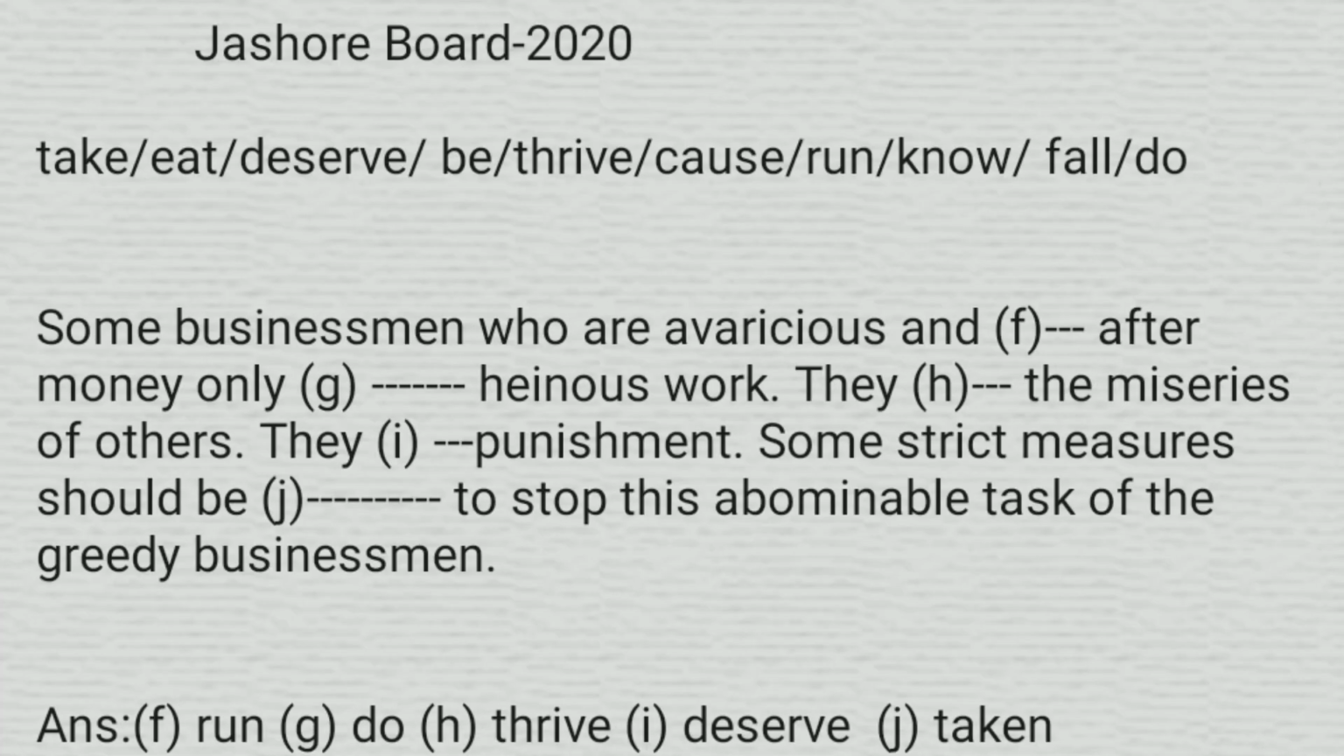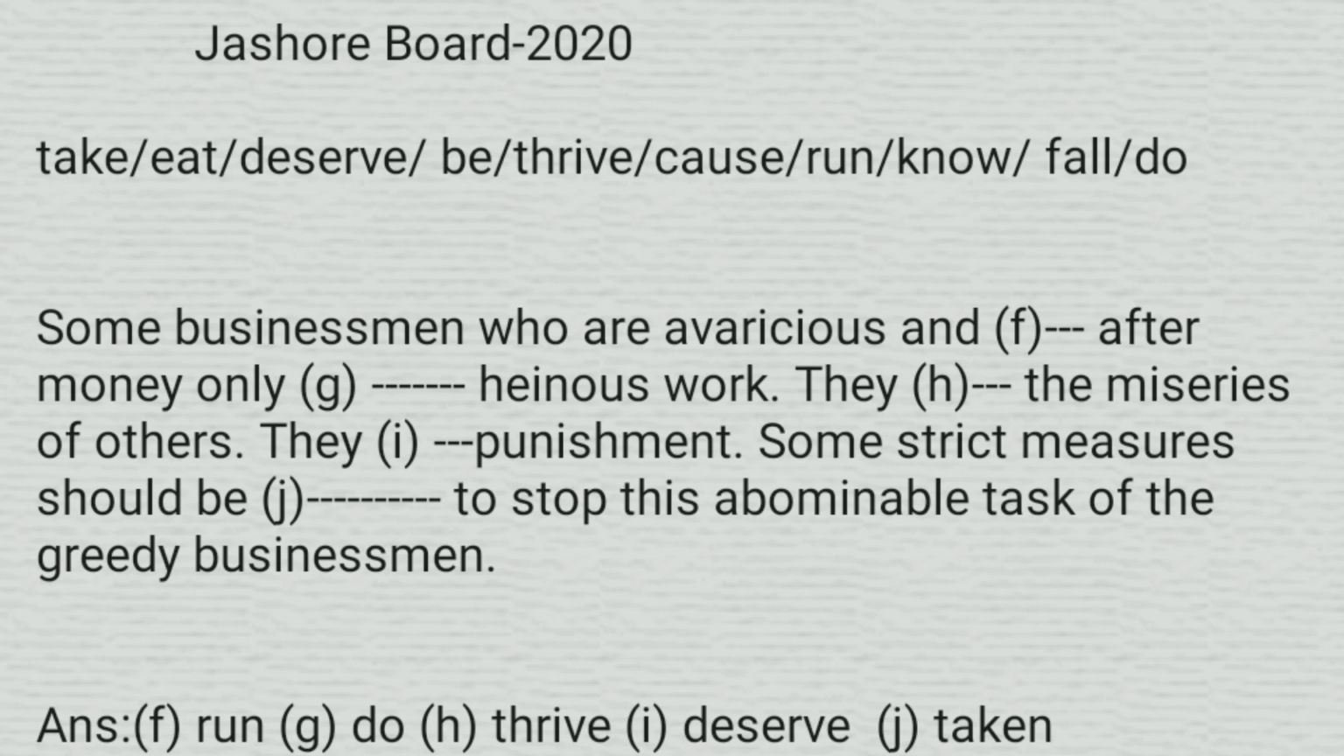Some businessmen who are avaricious and dash after money. Here the suitable word is run, so the answer will be run after money. Only dash heinous work. Only do heinous work. The answer of G will be do, as it's written in present indefinite tense. They dash the miseries of others. The answer of H will be thrive. They thrive on the miseries of others.